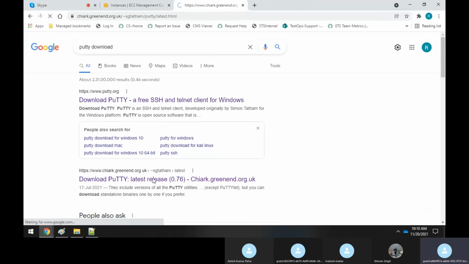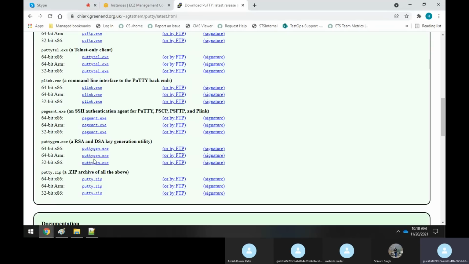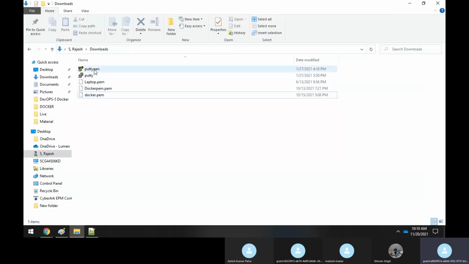Here, sorry, here. This is what it is, sir. This is PuTTY you have to download, and if you come down, you will get a PuTTY-Gen like this. So I have to download for 64-bit x86 architecture. You can download this. I have already downloaded it here, PuTTY-Gen. Now using this PuTTY-Gen, I have to create the PPK file.